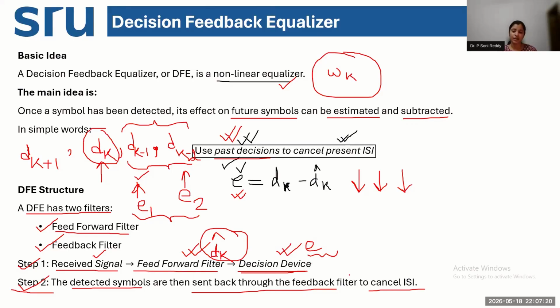It is acting as feedback to my first filter, where the previous decision was already done. Based on this previous decision, the feedback filter will send it back and will optimize the error value and try to estimate the error in the future symbols. So we can actually cancel inter-symbol interference for the future symbols effectively.